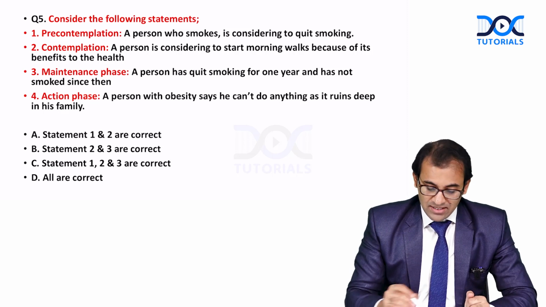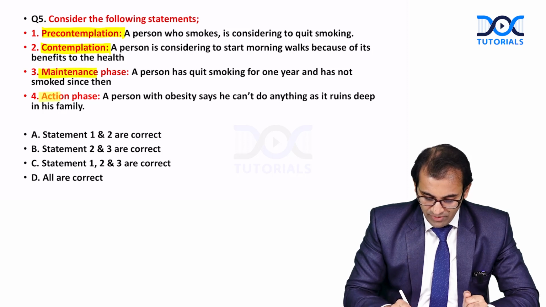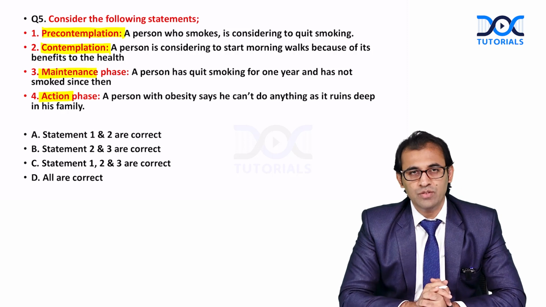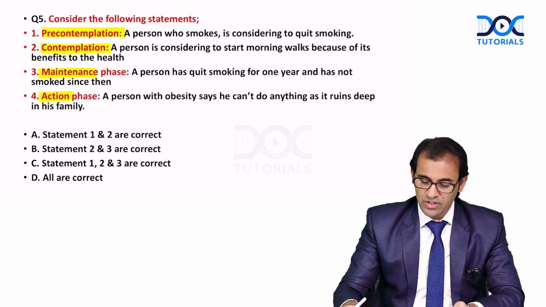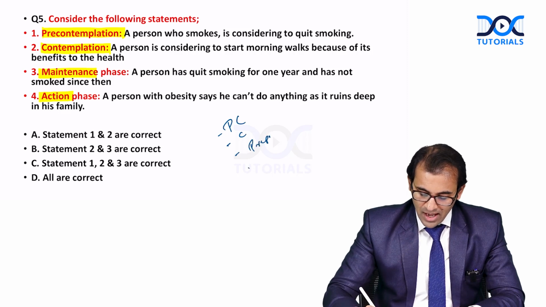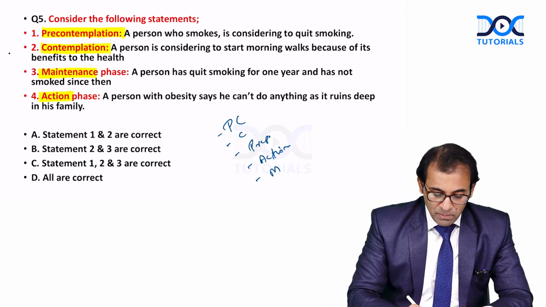See question number 5. First of all, consider the following statements. Here, this is about pre-contemplation, contemplation, maintenance, and action phase. Remember, these are the stages of change when there is a substance abuser. So here we are going to understand the stages of change. First stage is called pre-contemplation, then contemplation, after that preparation, and then action, and then maintenance phase. Okay, so what is the meaning of pre-contemplation?